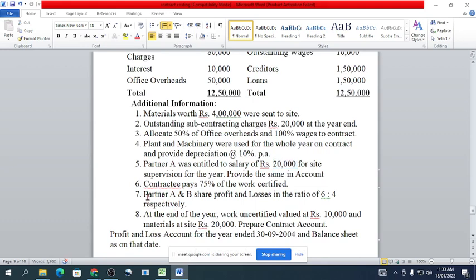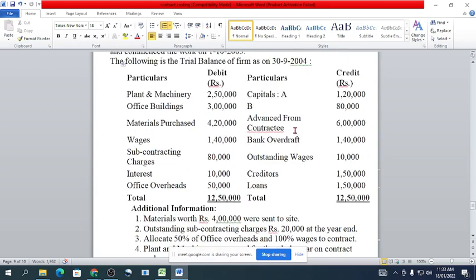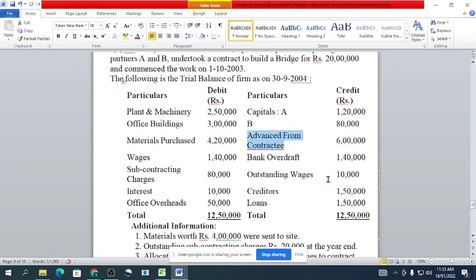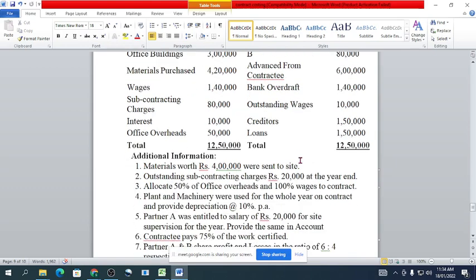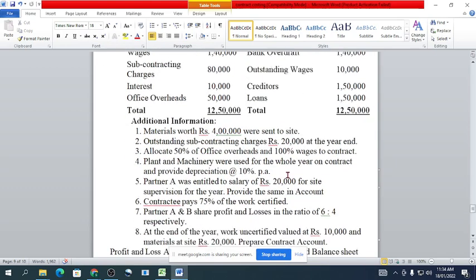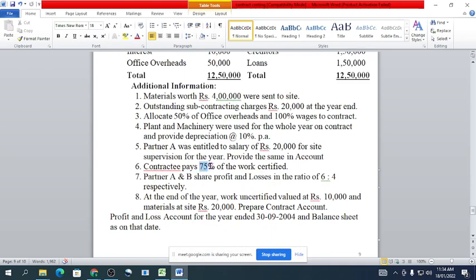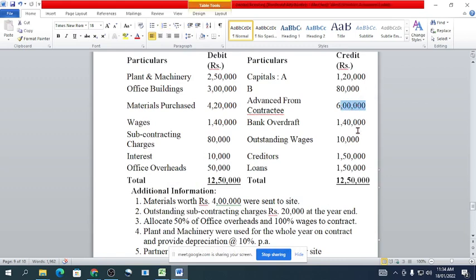Okay, next, adjustment: the contractee pays 75% of the work certified. They have mentioned here advance from the contractee, 6 lakh rupees. So this is cash received from the contractee, 6 lakh rupees. From that information we can calculate the work certified. Because the contractee pays 75% of work certified, this amount is 75% of work certified. So I think work certified will be 8 lakh rupees, 6 lakh divided by 75%. That will be the work certified amount, 8 lakh rupees.